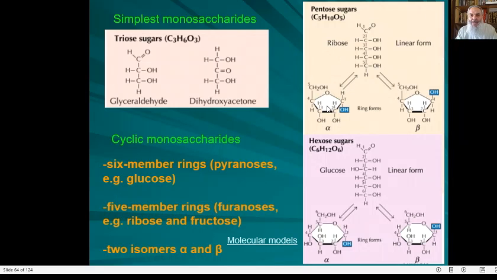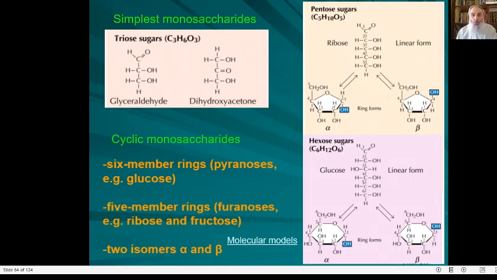Let's now name this type. These are named furanoses. All monosaccharides that form a cycle of 5-member ring will be named furanoses. And those that form a 6-member ring are named pyranoses. So this is another classification based on the criterion of cycle shape.